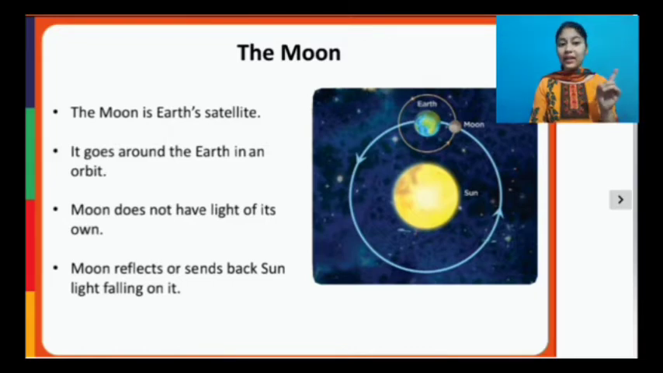The moon does not have light of its own, but when we see it, it lights up. So from where does the moon get light? The moon reflects, or sends back, the sunlight falling on it. So the moon gets its light from the sun.